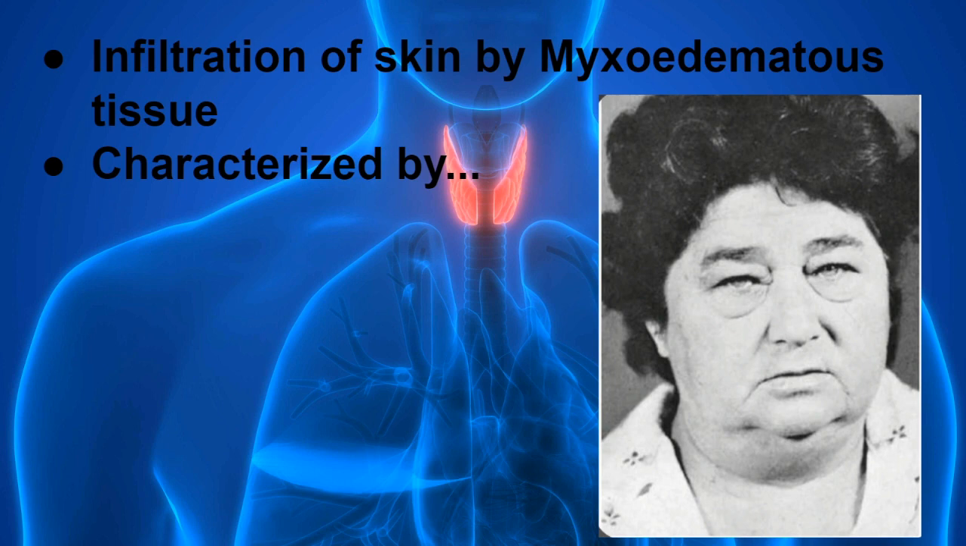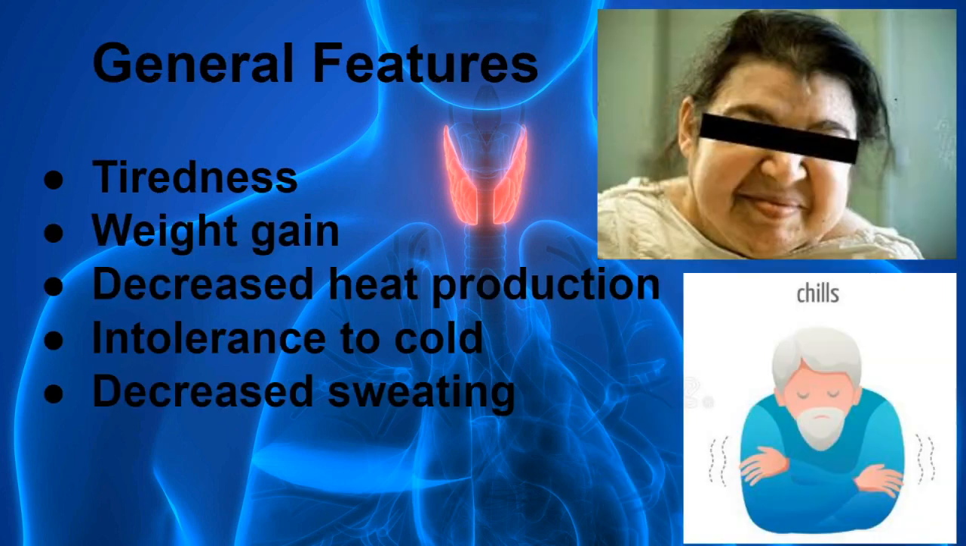Now what are the characteristic features seen in myxedema? General features include tiredness and weight gain. Because of the decrement in thyroid hormone secretion, the basal metabolic rate decreases, and we all know the BMR is maintained by the thyroid hormones. Because of the decrement in the BMR, the patient will gain weight, even if the patient is taking very few calories in the diet, because of the decreased metabolism of the body.